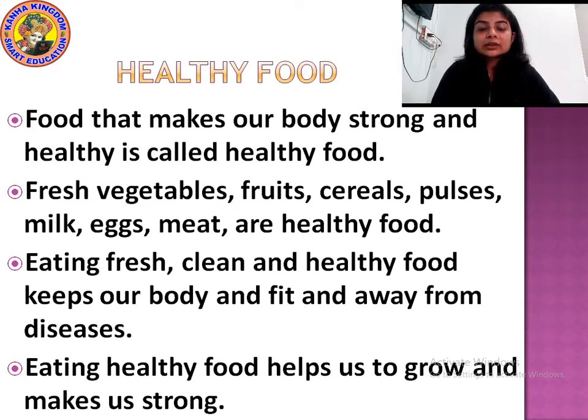Cereals are the oats and the barley that you eat, these are all considered under cereals, and pulses are the dal, the lentils that you eat. Then milk, egg, meat, these are all said to be healthy food as they keep our body strong. Eating fresh, clean and healthy food keeps our body fit and away from diseases.